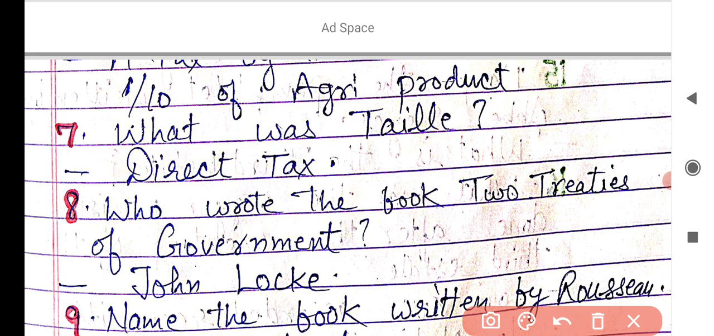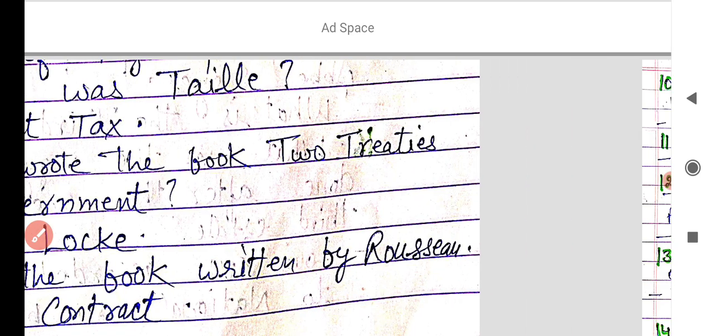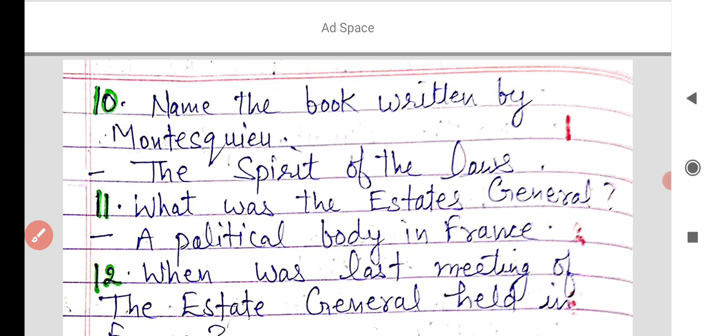And next, Rousseau also wrote a book, and the name of the book written by Rousseau was Social Contract. It is also a very important question. There can be a matching question in the exam: match the books with their writers. Two Treatises written by John Locke and Social Contract written by Rousseau. I hope you are getting all the points, and the questions are very important.